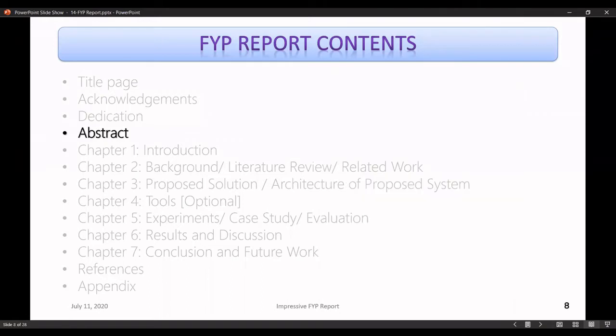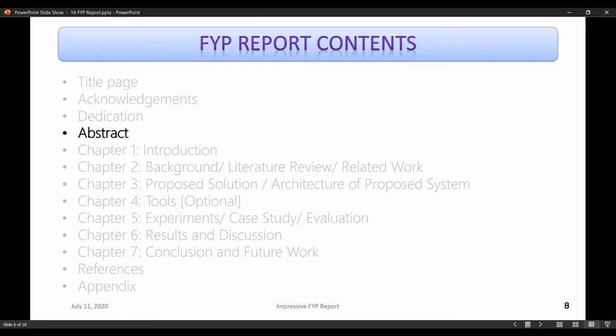So once again, the very common mistake that students make is writing the abstract in the start of the project, right? The reason why you should not do that is that in the very beginning, you don't know what results you're going to achieve, right?